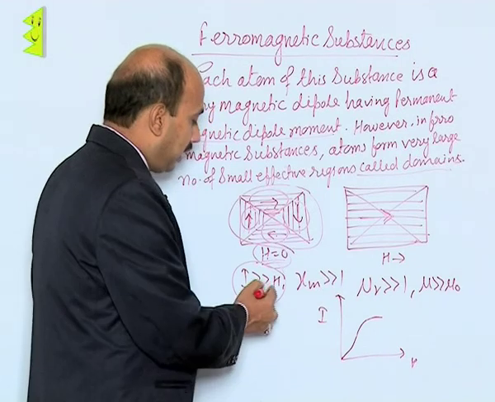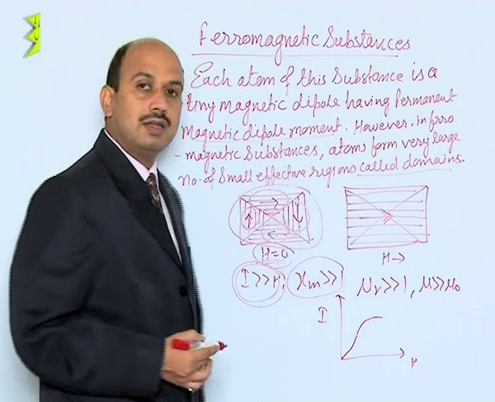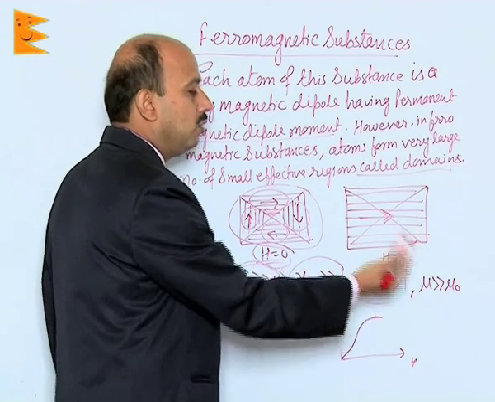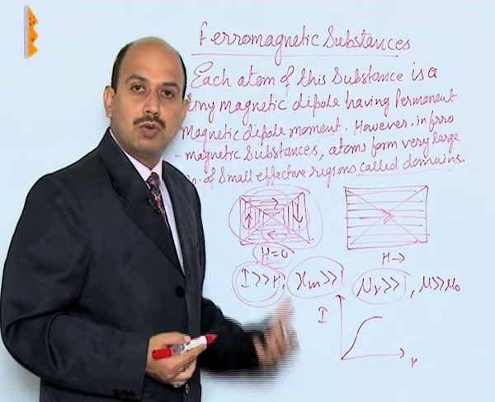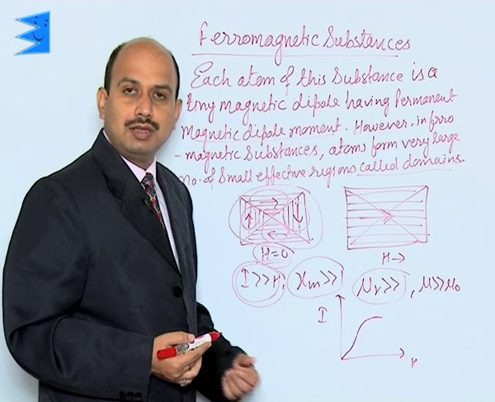Now, if I is much greater than H, then chi m is also much greater than 1, mu r is much greater than 1 and mu is also much greater than mu naught. So, these are the properties of the ferromagnetic materials.